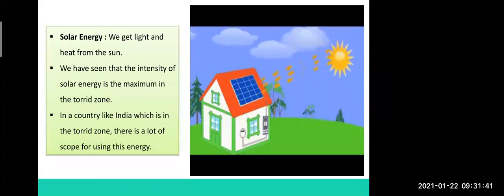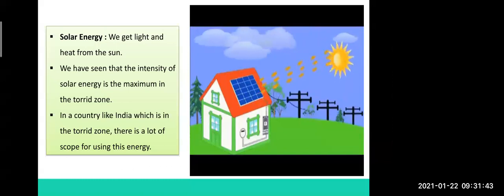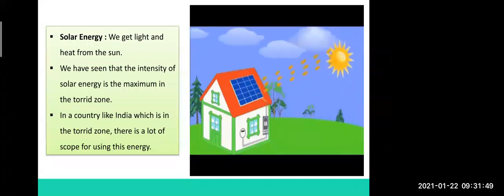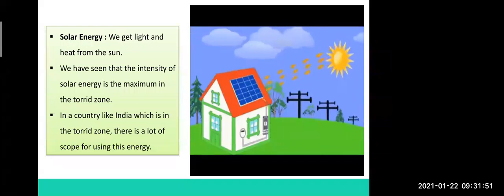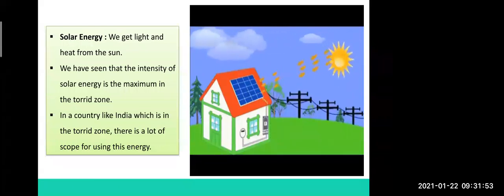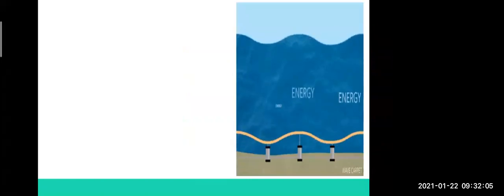Very good. So like this, we can use a cooker, lamp, heater, vehicles. I told you today the vehicles are also running on electricity or in the solar way. Very good. Now we'll move to the next slide. In the next slide, you can see there is water and it is in a motion state.